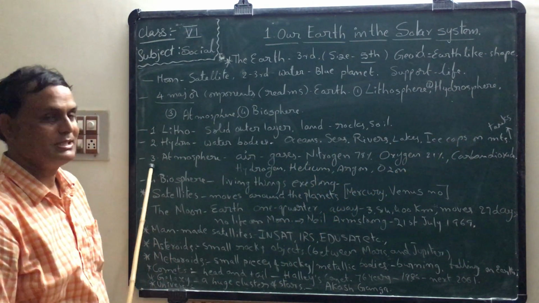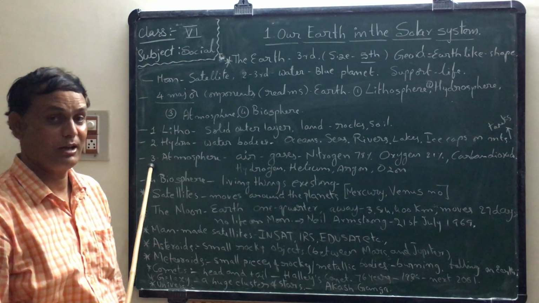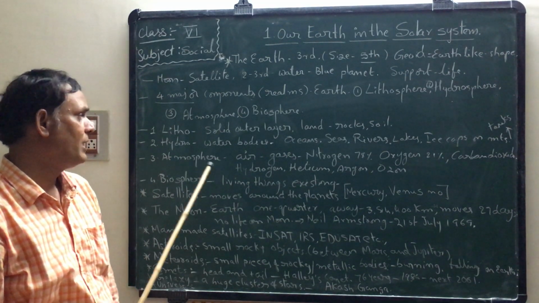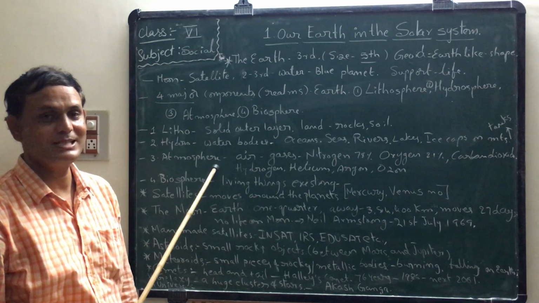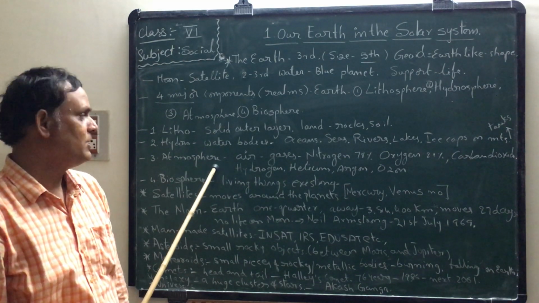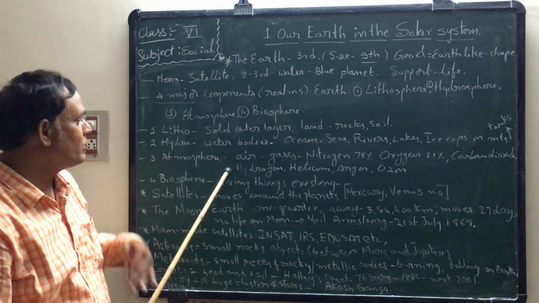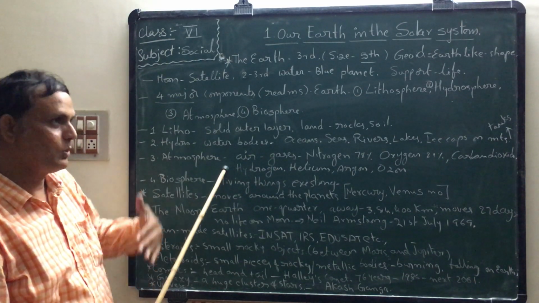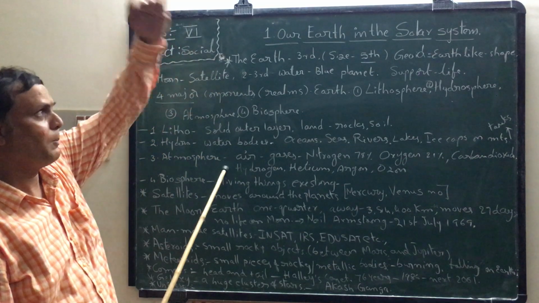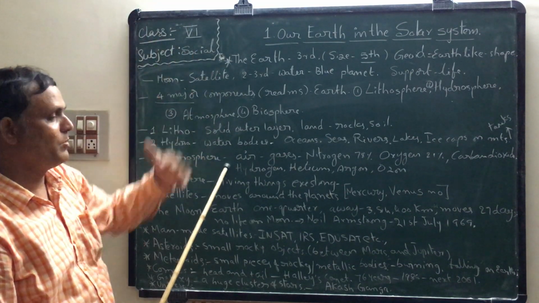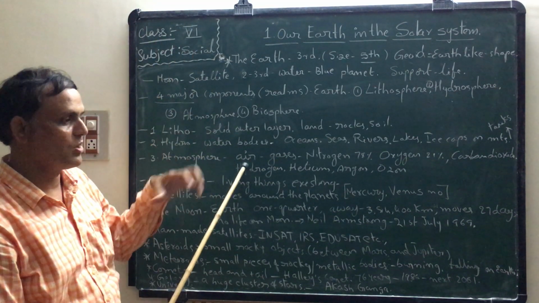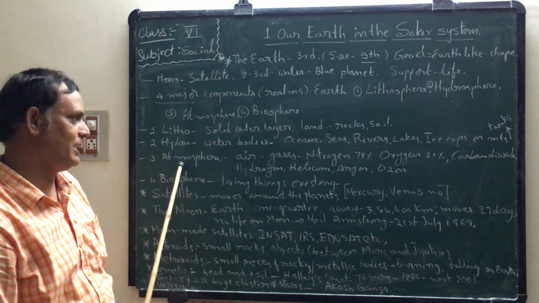Next, the third realm upon the Earth is atmosphere. What is it? Atmosphere. Air surrounds the Earth's surface up to some kilometers upward.